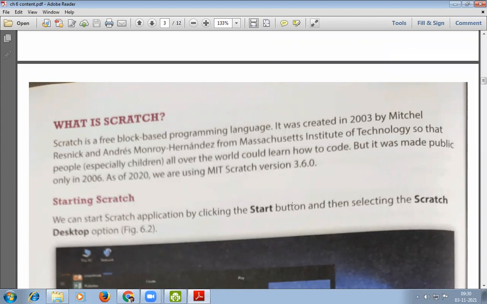But it was made public only in 2006. It was developed in 2003, but was made public only in 2006, after 3 years. As of 2021, we are using MIT Scratch version 3.6.0.